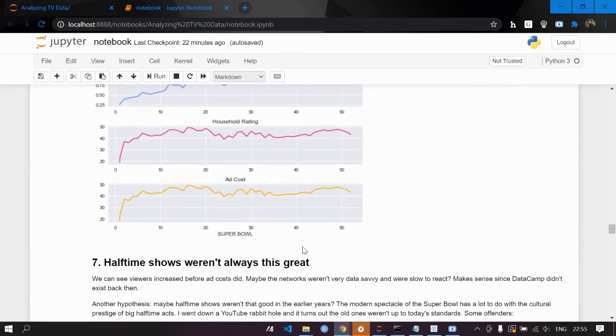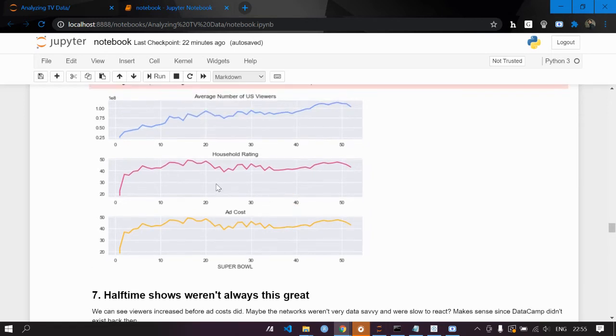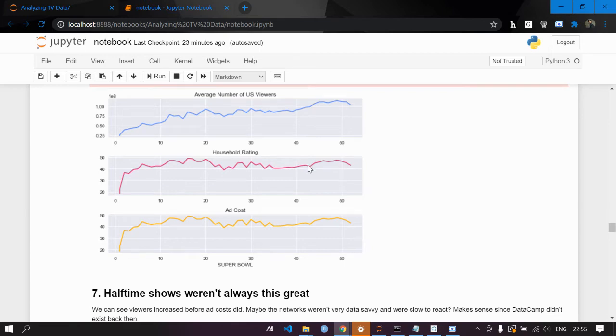We can see that viewers increased before ad cost did. Maybe the networks weren't very data savvy and were slow to react. Makes sense, exactly. So we can see that it increased over the time period. The ad cost, the household ratings, the viewers, everything just rose and is still rising.